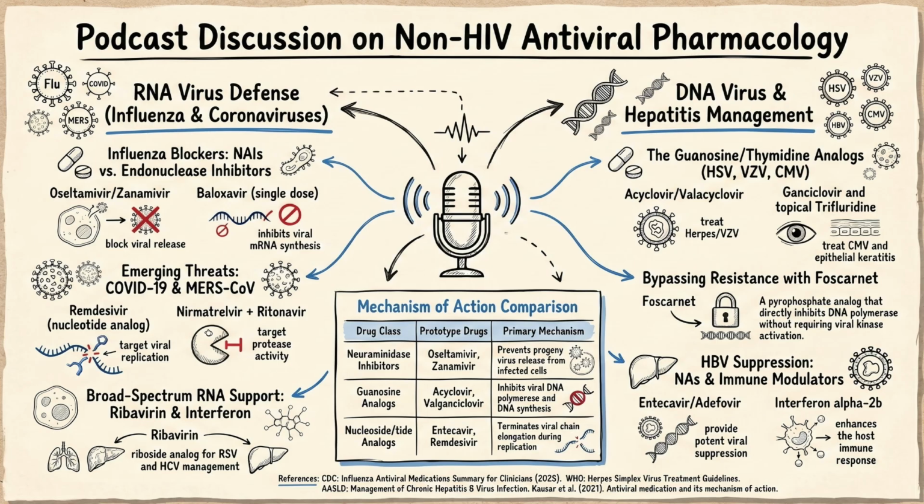Okay, let's translate valine ester prodrug for the curious learner. What does attaching that ester actually do? Think of the valine ester as a VIP boarding pass for the intestines. Our gut has specific active transport channels designed to absorb amino acids like valine from our food. By attaching valine to the acyclovir molecule, the drug hijacks those transport channels and gets actively pulled across the intestinal wall. Oh, wow. So it sneaks in through the VIP line. Exactly. This gives valacyclovir 3 to 5 times the oral bioavailability of acyclovir.